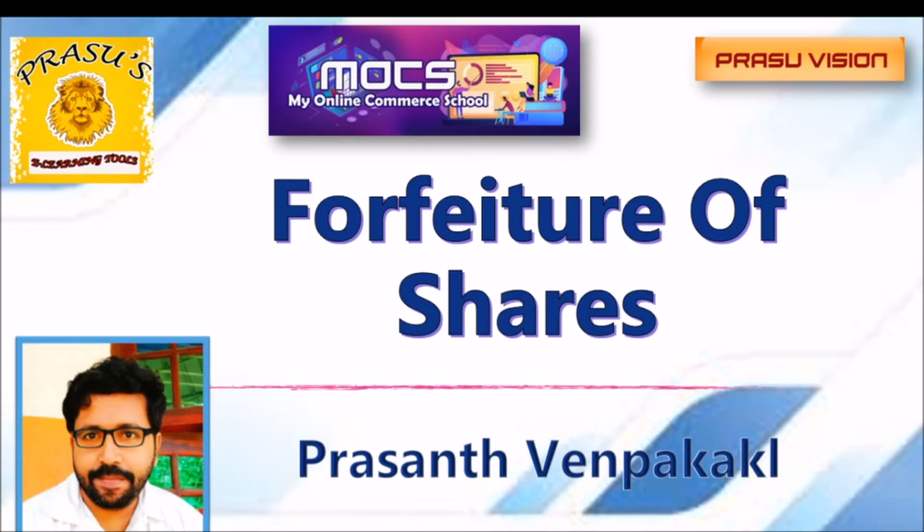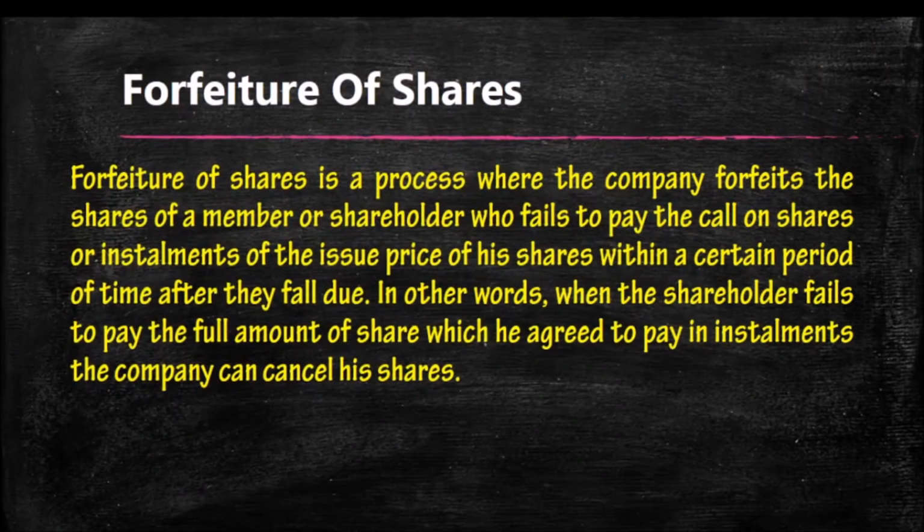So, what is forfeiture of shares? Actually, it is related to the call scenario. Sometimes the shareholders or applicants fail to pay the allotment money or call monies. Those shares are cancelled. That is known as forfeiture.